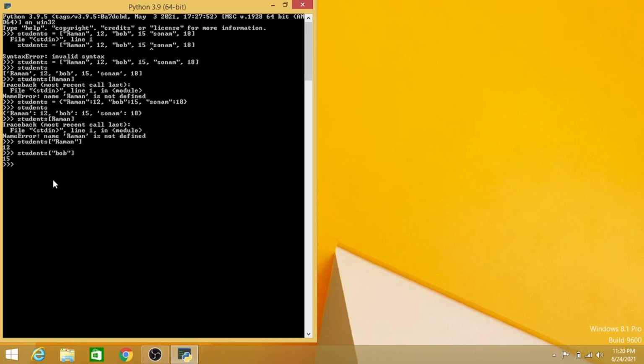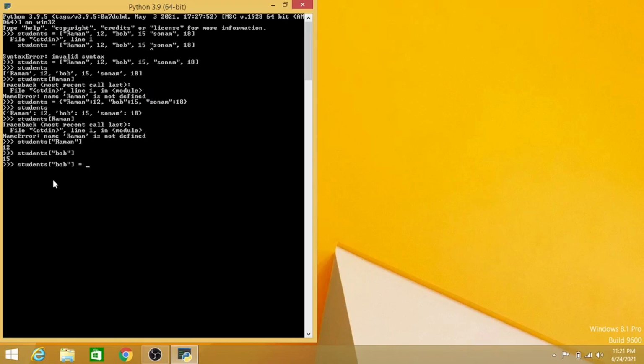Now suppose after 2 years the same list of items is extracted, but now we need to update the age of Bob. So how can we update any item in our dictionaries? Let us see how. First type the variable name, here students, and put a square bracket and apostrophe and the name of the item that you want to update. Suppose I want to update the age of Bob, then type Bob and equals to the value you want to update.